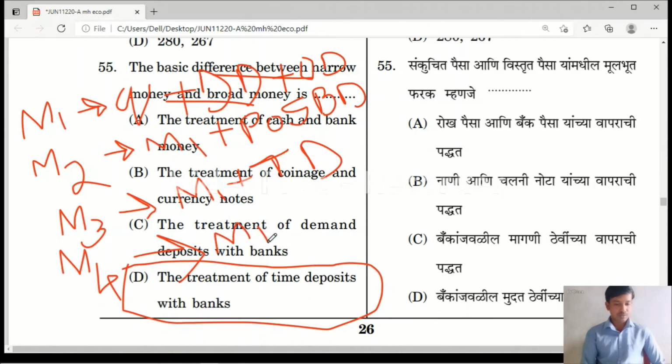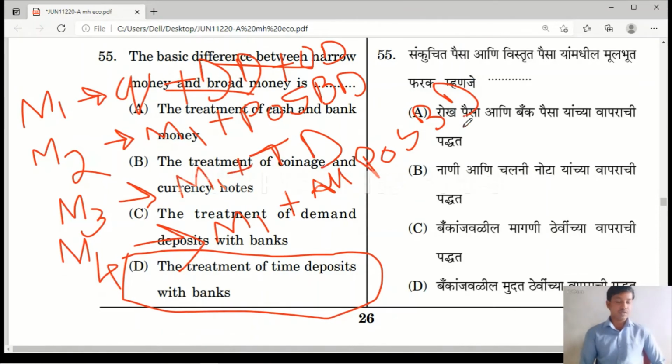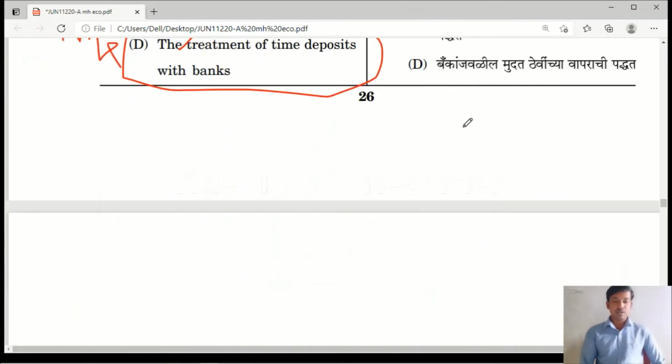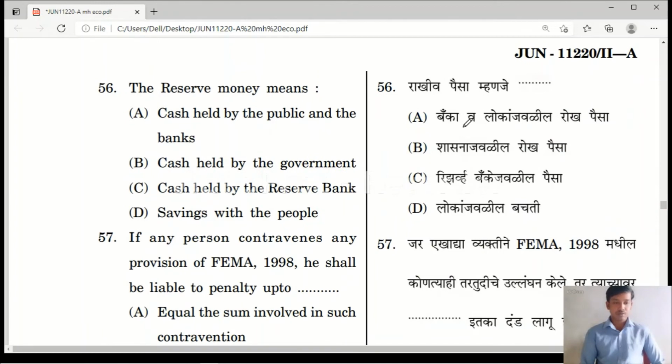M1 plus all deposits in post office saving banks, all deposits in POSBD. So please remember all these four formulas. Every year question will arise on this topic. So let us move to the question number 56.